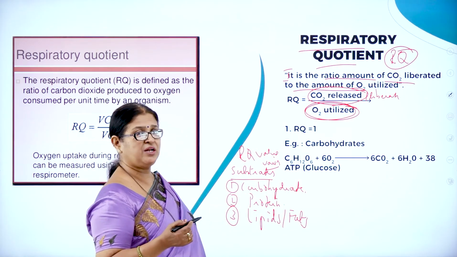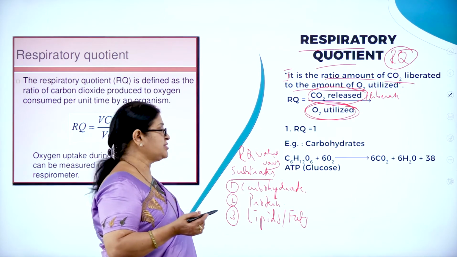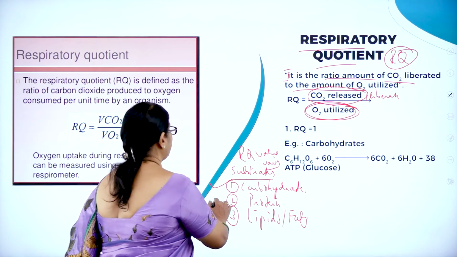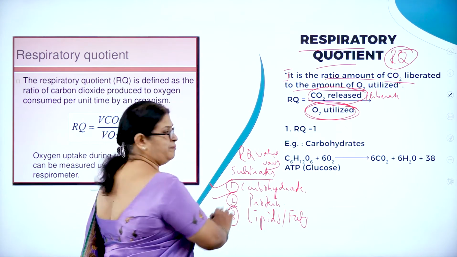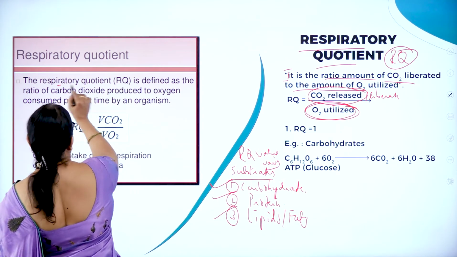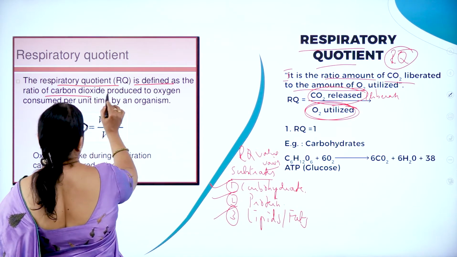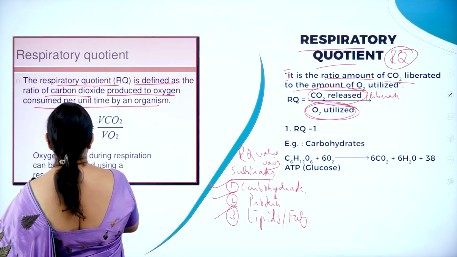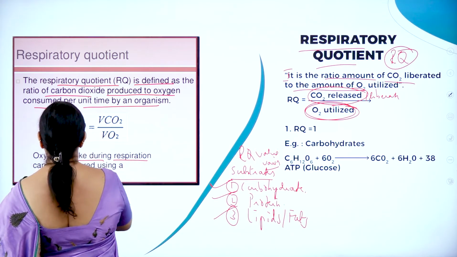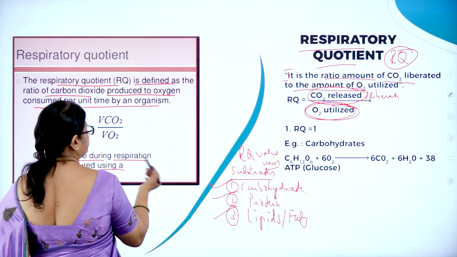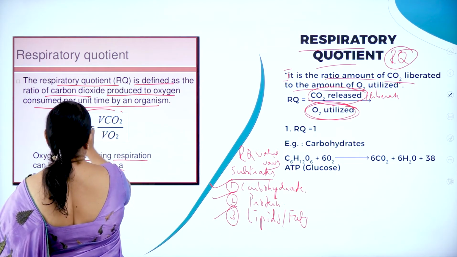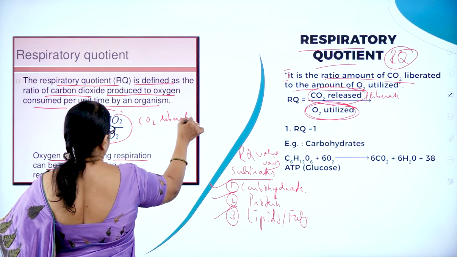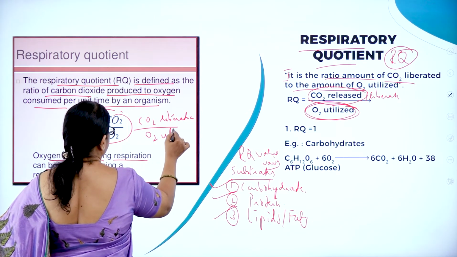As I said, the RQ value will not be the same. It depends upon the substrate. So what will be the substrate? The substrate might be a carbohydrate, it might be a protein, or it might be a lipid. So what is respiratory quotient? The respiratory quotient is defined as the ratio of carbon dioxide produced to oxygen consumed per unit time by an organism. Oxygen uptake during respiration can be measured using a respirometer, as we all know. So it is the volume of CO2 liberated by O2 utilized.